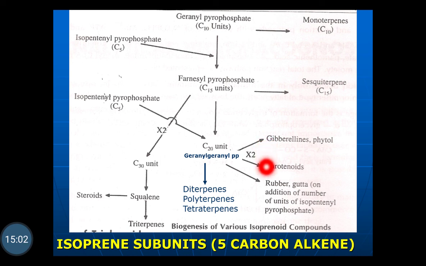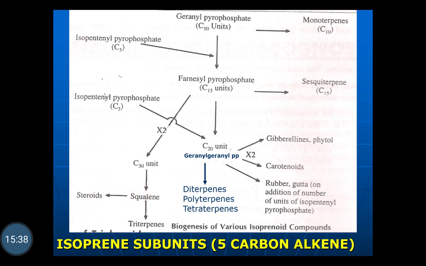phytol, carotenoids, rubber, gutta. On addition of the number of units of the isoprenyl pyrophosphate, these different components, secondary metabolites, get biosynthesized. Again from the geranylgeranyl pyrophosphate, biosynthesis of diterpenes, polyterpenes and tetraterpenes takes place. In case of the farnesyl pyrophosphate, again one unit of farnesyl pyrophosphate is added. The formation of C30 intermediate components takes place, which leads to the formation of squalene. From the squalene, triterpenes and steroids get biosynthesized.